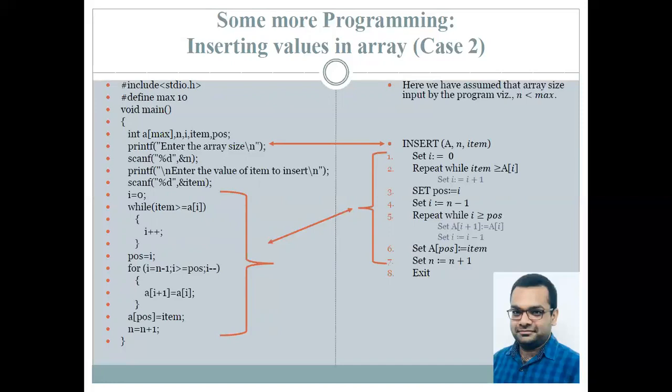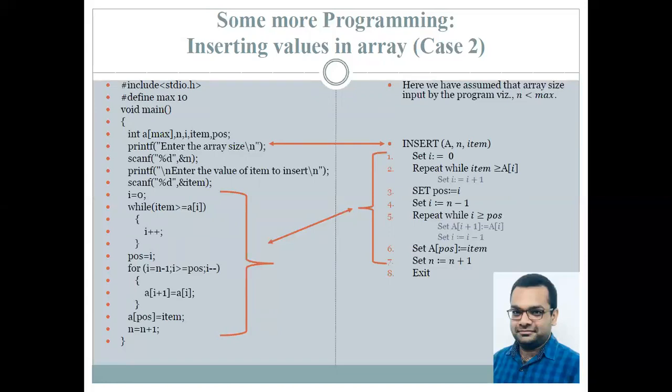Now, since this is case 2, it means that our array is already in sorted order. So we will always be interested in maintaining the sorted order of the array. Therefore, we have to identify the position at which a particular item is going to be inserted. Onto the right hand side of the algorithm, you can see item is that particular value that needs to be inserted into that array.